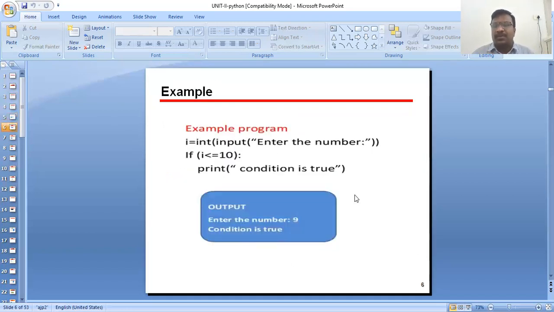Now see a small example of the if statement. i equals input, enter a number. If i is less than or equal to 10, print the condition is true. The output is enter the number. Suppose I enter 9. The condition is true, since 9 is less than or equal to 10.